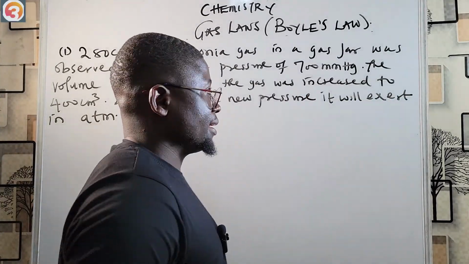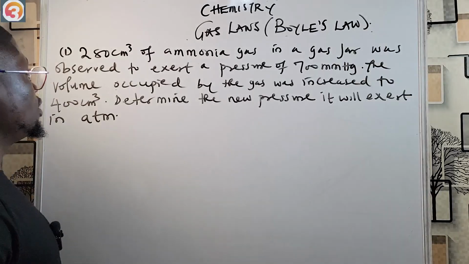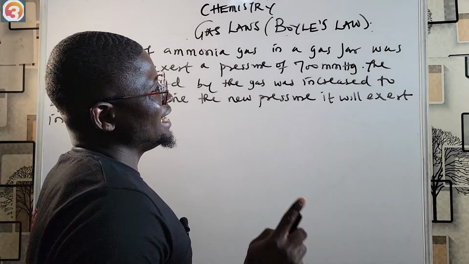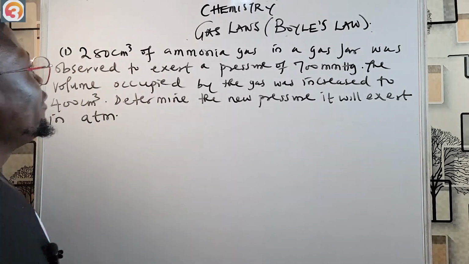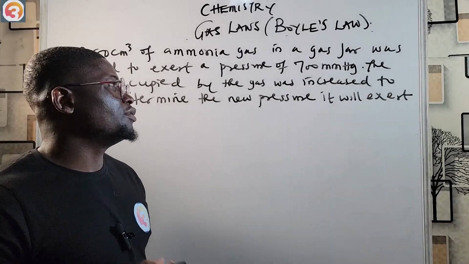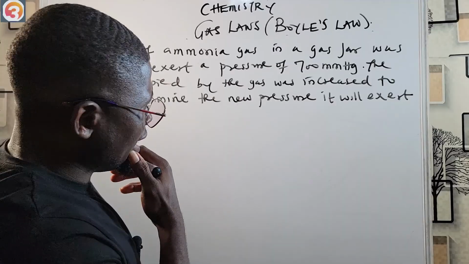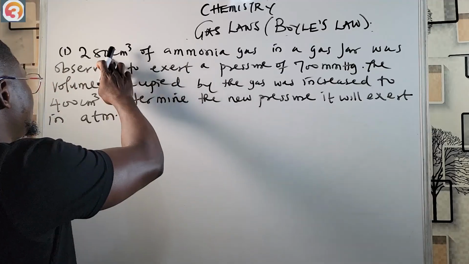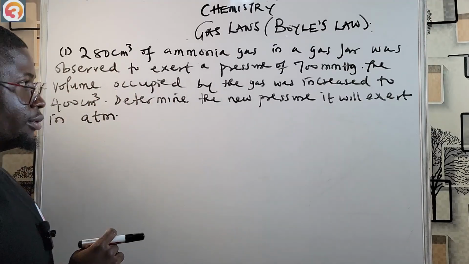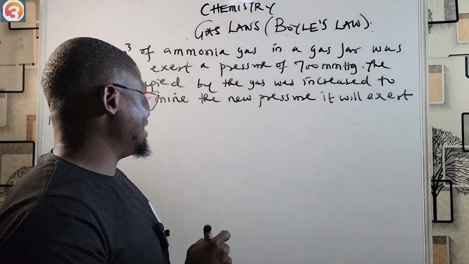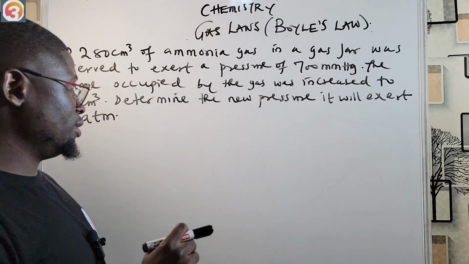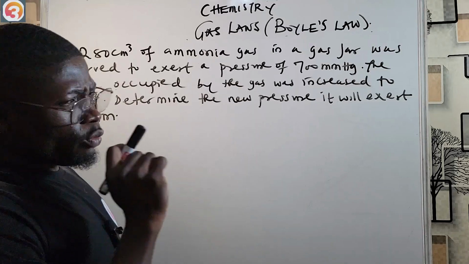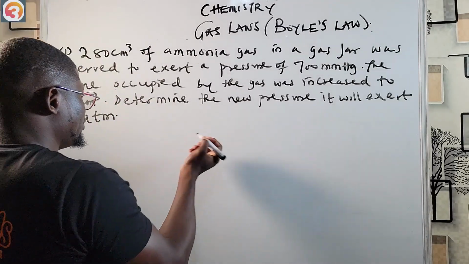All right, welcome back. Now we have a question before us. We're told that 280 centimeter cube of ammonia gas in a gas jar was observed to exert a pressure of 700 millimeter mercury. Now they said the volume occupied by the gas was increased from 280 to 400 centimeter cube. Determine the new pressure it will exert in atmospheric pressure, right? So now you're seeing ATM, but one thing you should know from our formula, we have already seen.